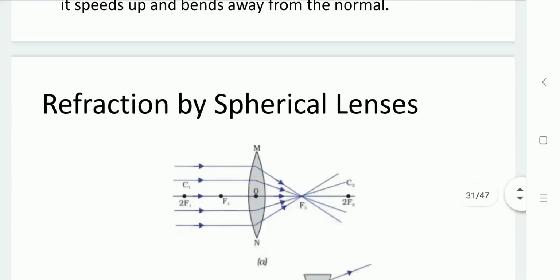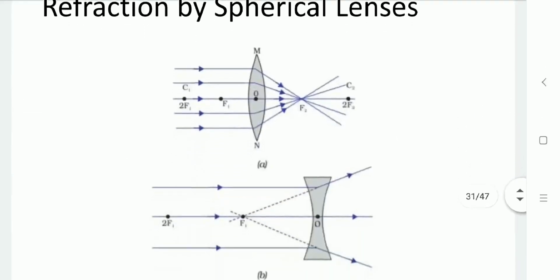Now, refraction by spherical lenses. As you can see in the diagram, we take two transparent spherical surfaces and combine them, which gives the lens structure.